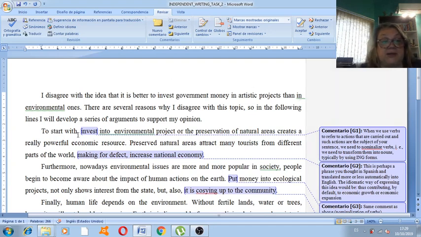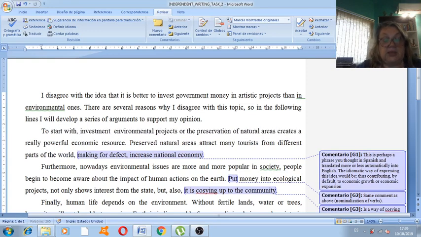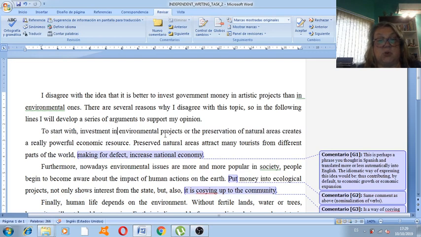So rather than saying invest into environmental project, or the preservation of projects, actually, I think there was a missing S there, or the preservation of natural areas. So investment in could be one alternative. Investment in environmental projects or the preservation.